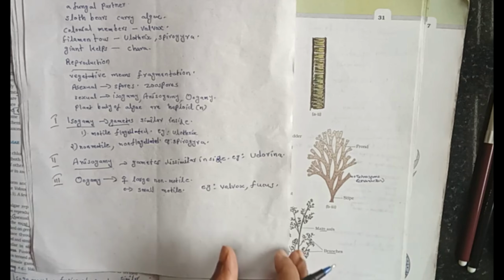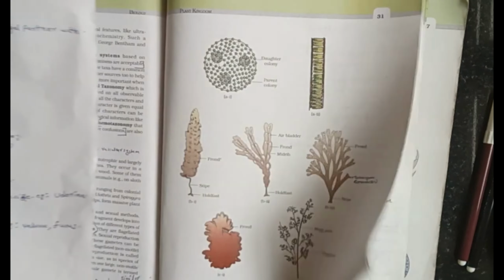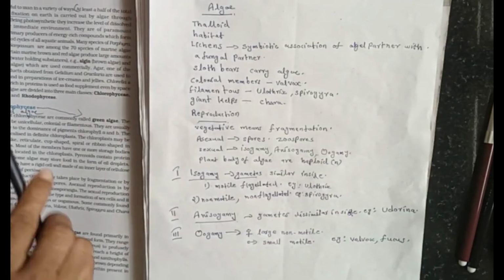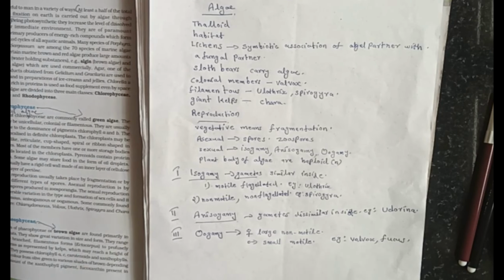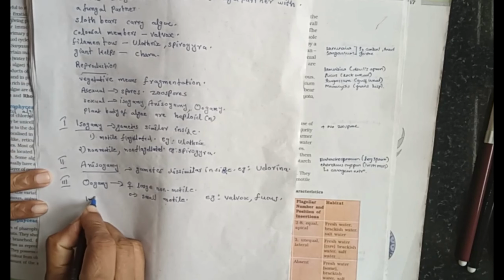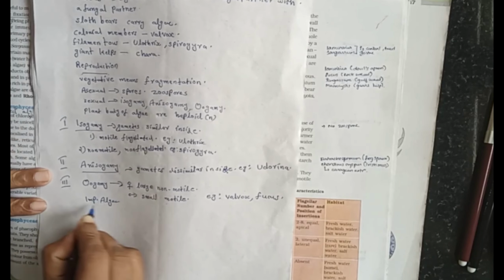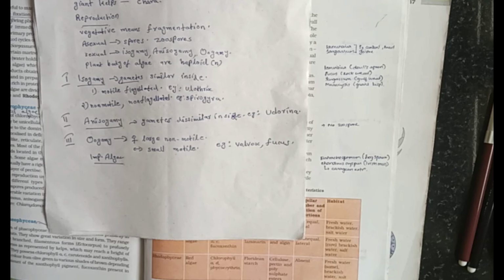Next topic, importance of algae. First, at least half of the total carbon dioxide fixation on Earth is carried out by algae through photosynthesis.